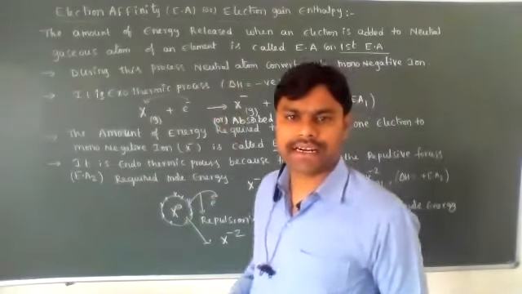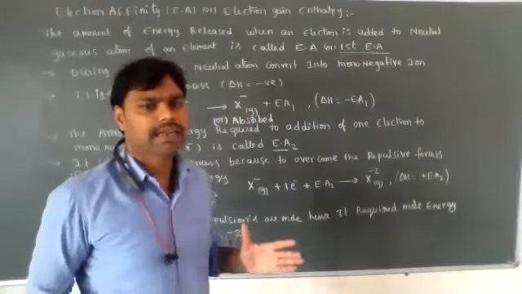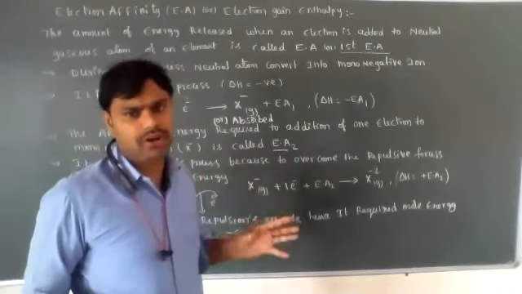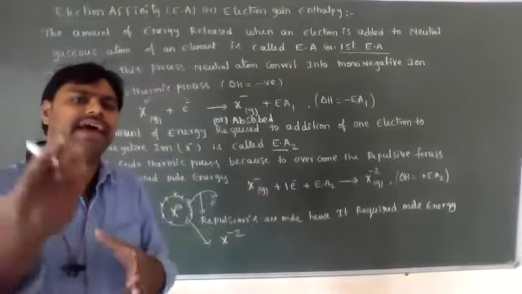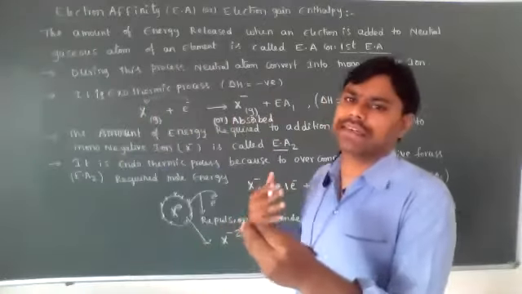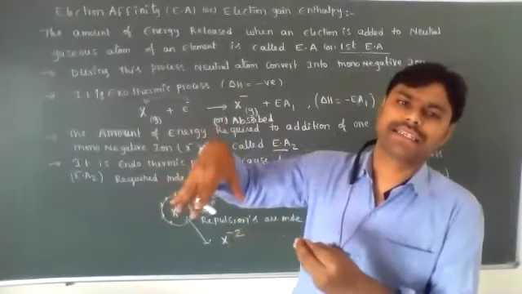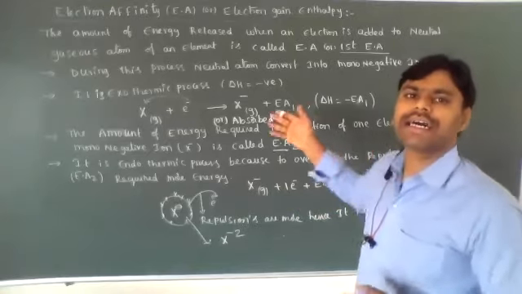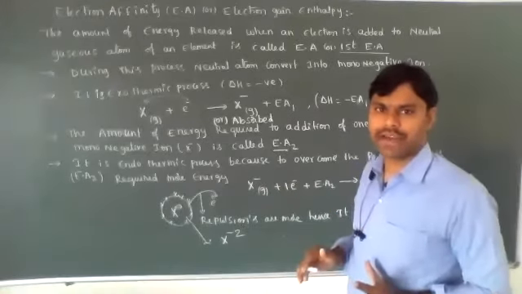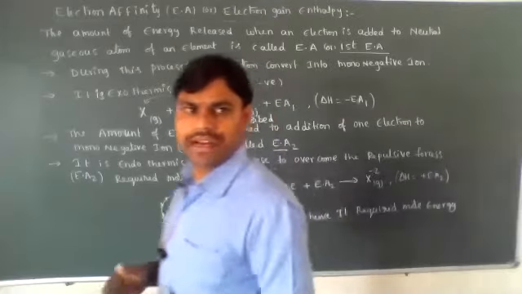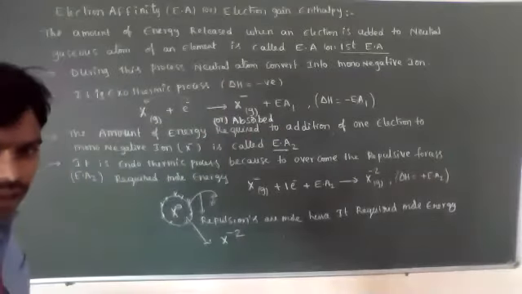The remaining electron affinities, second, third and so on, are all endothermic processes only, because the repulsive forces are very high. To overcome the repulsive forces, we have to use more energy. That's why the second, third and fourth electron affinities are all endothermic. Understood? Anybody have doubt? Let me know immediately.